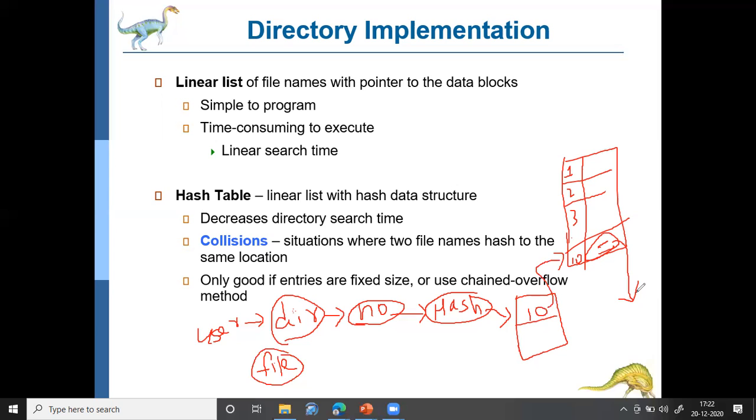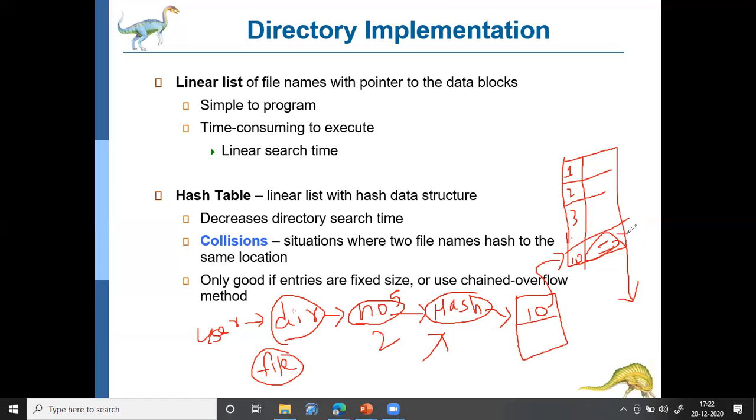As long as the number of files does not change, it is okay. But if the number of files increases, then the hash table size also will increase, and accordingly you have to modify the hash function. This is one drawback. Otherwise, you need not modify the hash function, but in some cases the hash function may create duplicates. Say for example, when the input to the hash function is 5, it creates 10, and when the input is 2, it also creates 10. In that case, how will you manage?